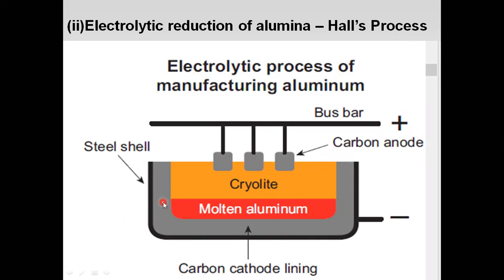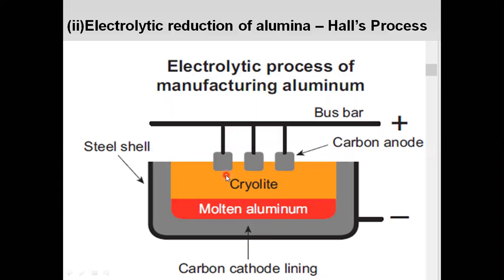Next one is the bunch of graphite rods suspended in the molten electrolyte. So this is, what is this? A bunch of graphite rods. This is the carbon graphite rods. This is the anode. This is the cathode.